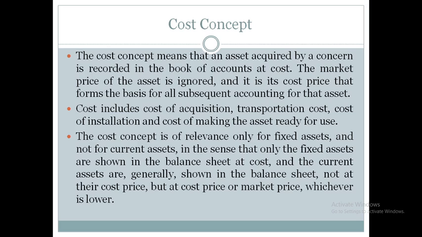So 1 lakh is the purchase price, 10,000 is the transportation cost, and 5,000 is the installation charges. So 1 lakh plus 10,000 plus 5,000, we are going to consider as 1 lakh 15,000. So the cost of that machinery will be 1 lakh 15,000. We should not consider only the purchase price. We should consider the purchase price as well as the transportation cost and cost of installation. This is the first point.